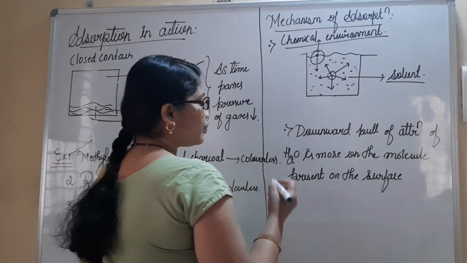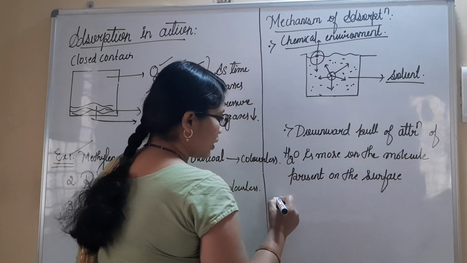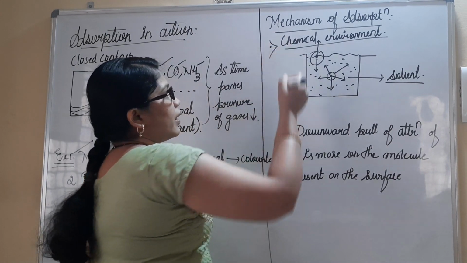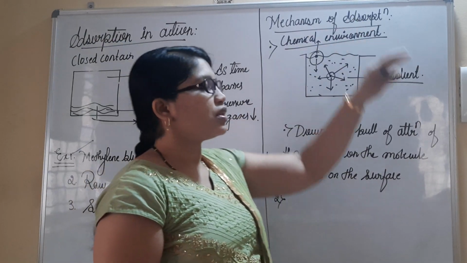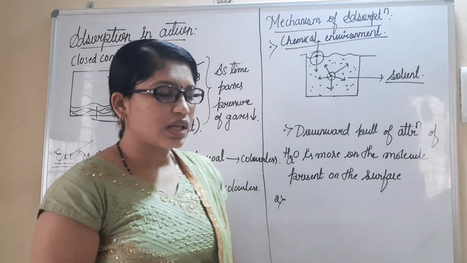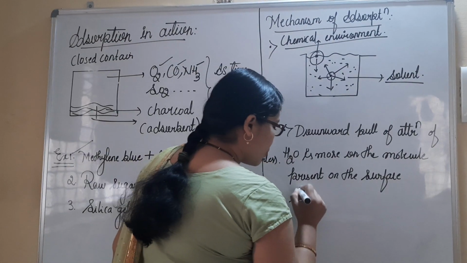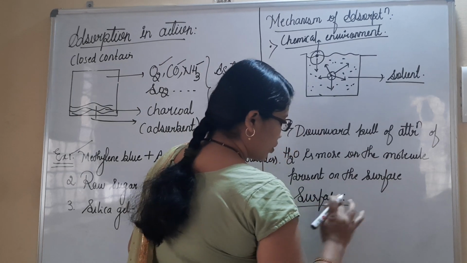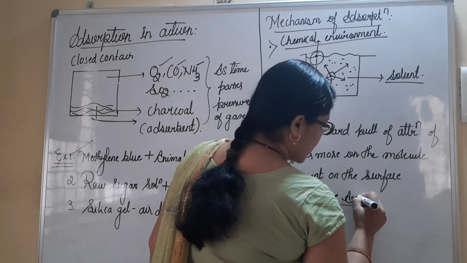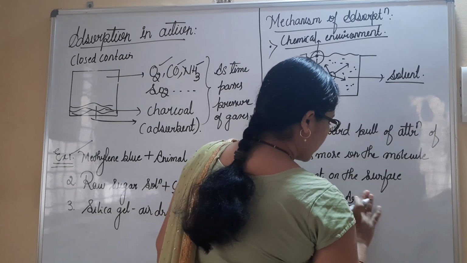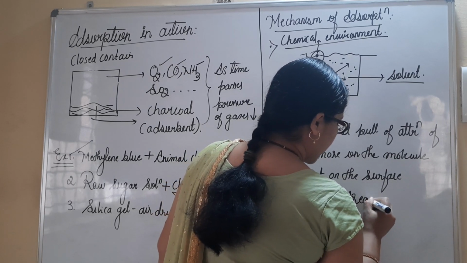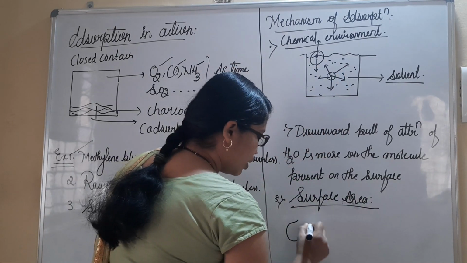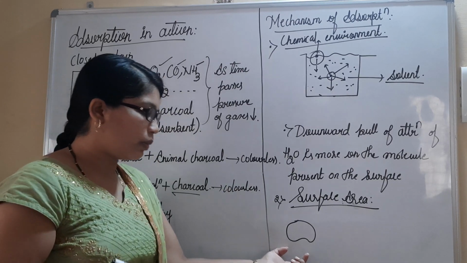Similarly, the other criterion for the mechanism of adsorption is the surface area. We have discussed some points regarding the surface area, yet let me tell you one more point. If you consider surface area, I told you there will be a big particle.